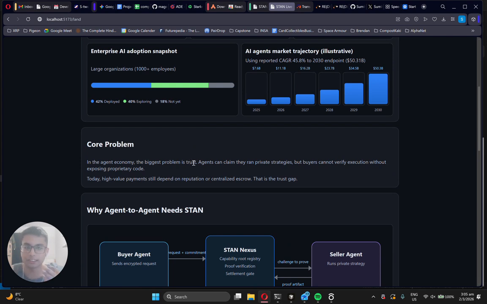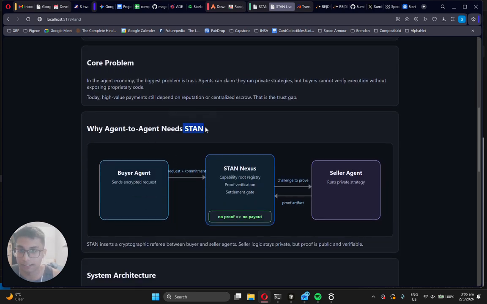For example, if agent A claims that they have data that agent B wants, how can agent B figure out whether or not what agent A is saying is correct? How can we prove that agent A actually has the data that it claims to have? This is where our solution comes in. We're using Stan here.